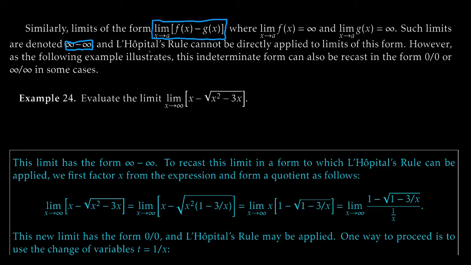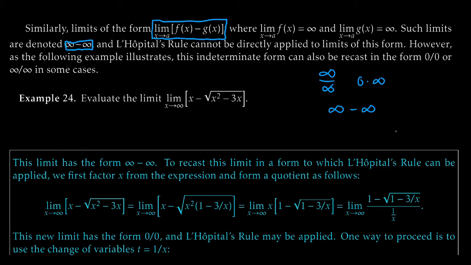And L'Hopital's rule cannot be directly applied to something like this because L'Hopital's rule is for 0 over 0 indeterminate forms. We can adapt a version of L'Hopital's rule for this the same way we did for the infinity over infinity case and the 0 times infinity case. So we'll get a new one for the infinity minus infinity case.